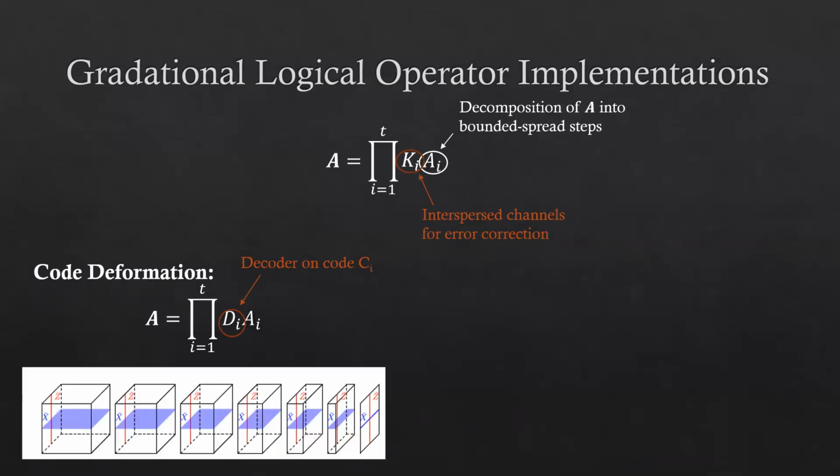However, we do show an example where you can code convert or dimensionally convert, meaning perform code deformation between two codes of different dimensions, to allow for something analogous to code switching. In this example, we can deform from a 3D surface code to a 2D surface code by going through a sequence of codes supported on rectangular prisms. This allows us to realize non-Clifford gates in the 3D code and Clifford gates in the 2D code. This code deformation example is really interesting because we show in the paper that it can also be generalized to higher dimensions, for example, the 4D and 6D surface codes, which also have a universal set of gates between them.